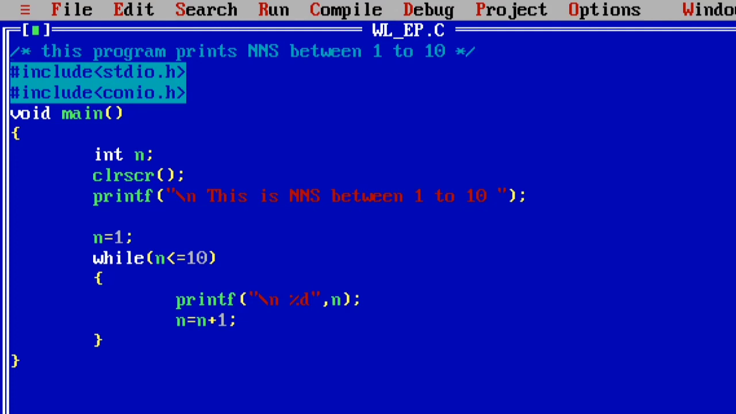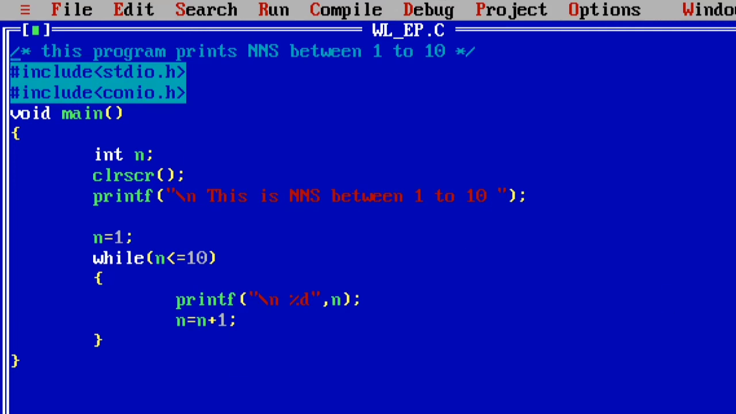That means according to my requirement, I initialize the value, design the condition, and use the increment as n is assigned to n plus 1. So like that my while loop is executed. Then comes the do while loop.